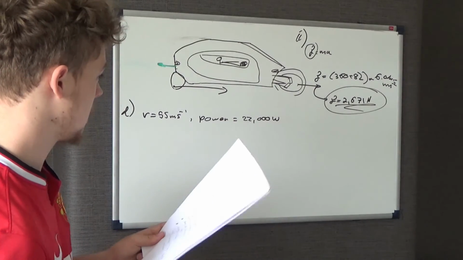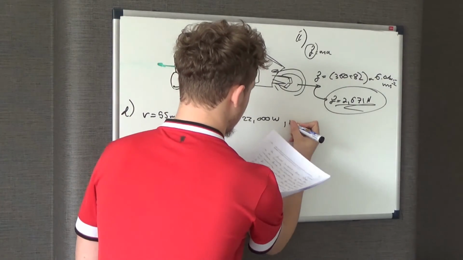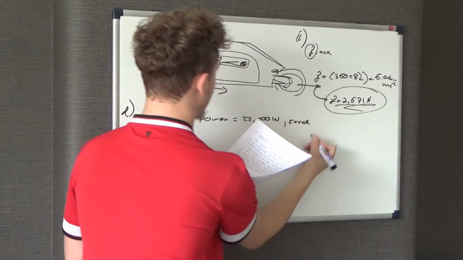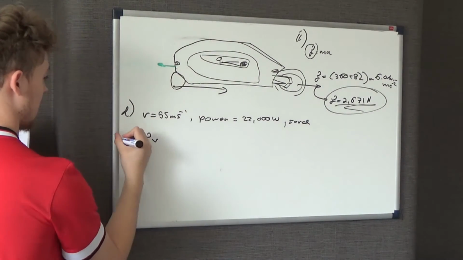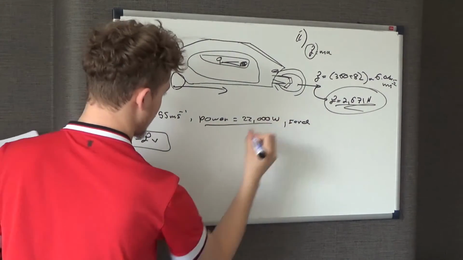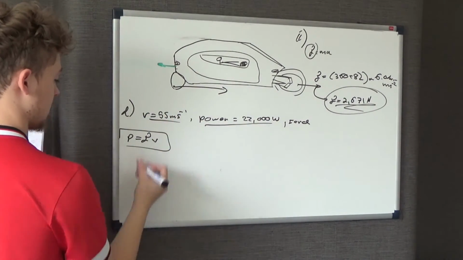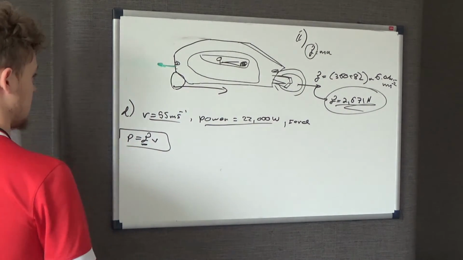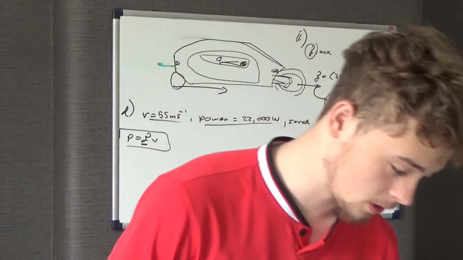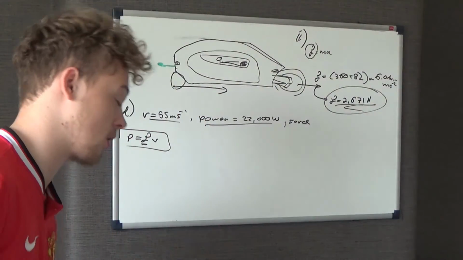We could use the equation power equals force times velocity. But this is the power provided to the wheels, and this is the velocity it's moving at, so surely this force is the force provided by the engine.